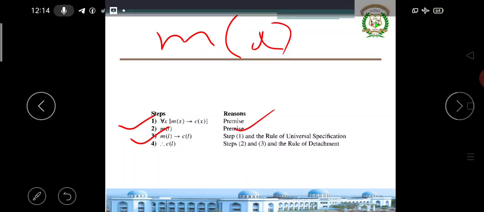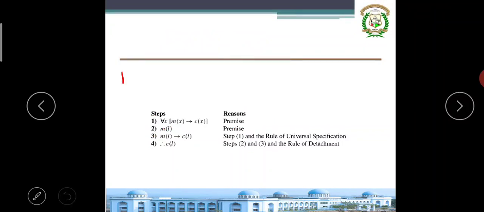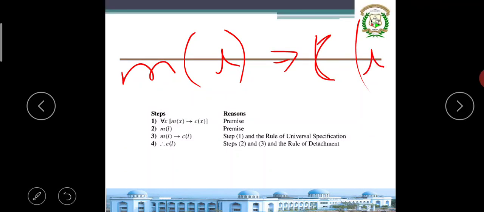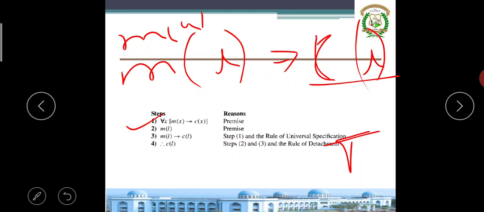Now carefully observe these two sentences. M of L is a premise, true. Then M of L implies C of L is true by the rule of universal specification. We have taken L instead of x. If it is true for x, it should be true for L. So M of L is a premise, and M of L implies C of L is true. No doubt C of L should be true.